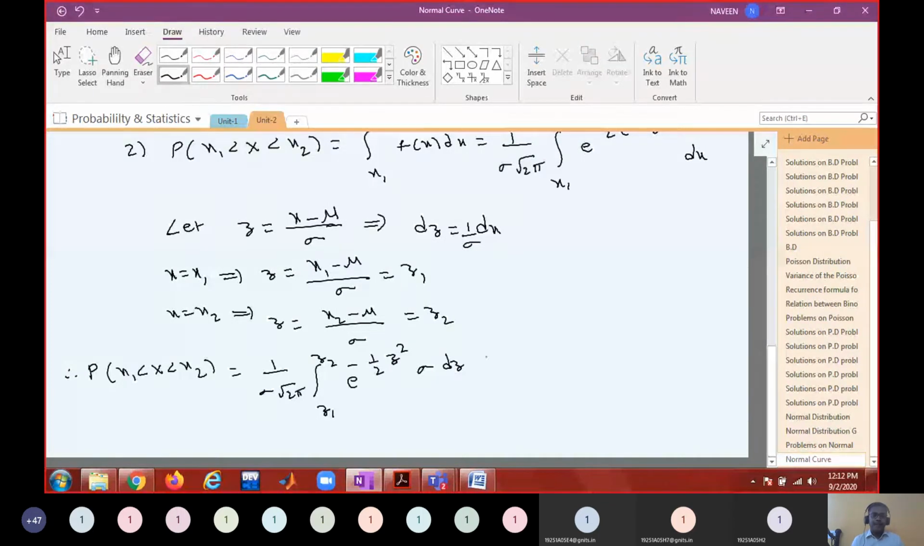Do you agree? So sigma gets cancelled. What remains is 1 by root 2 pi, integral from z1 to z2 of e power minus z square dz. This is nothing but the probability that z1 is less than z less than z2.